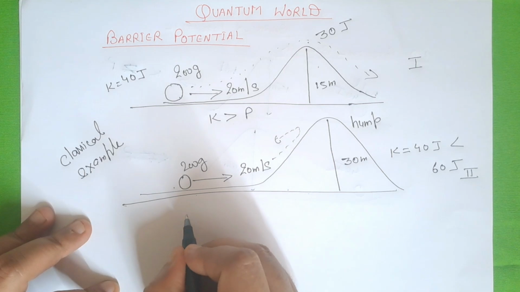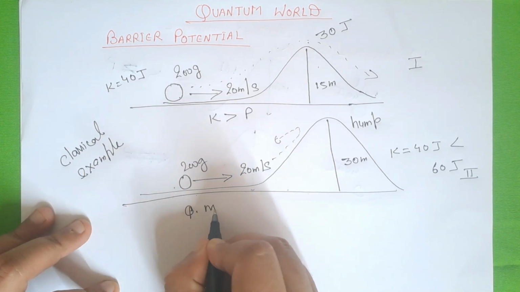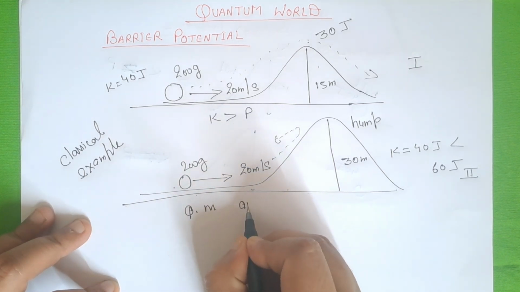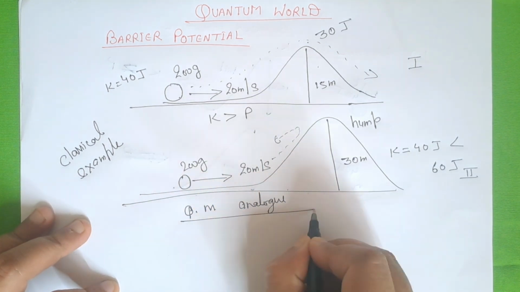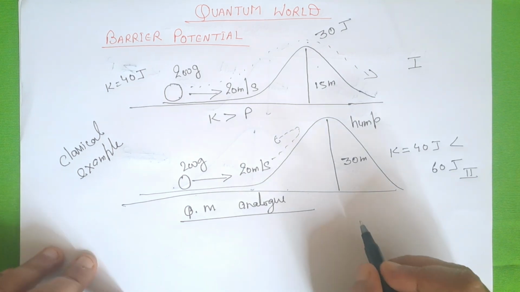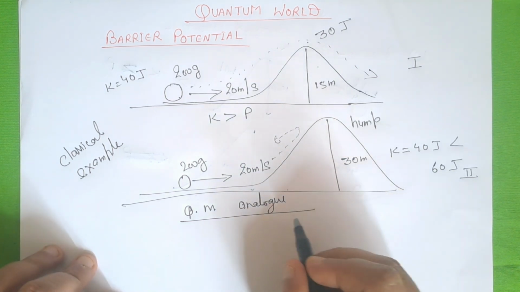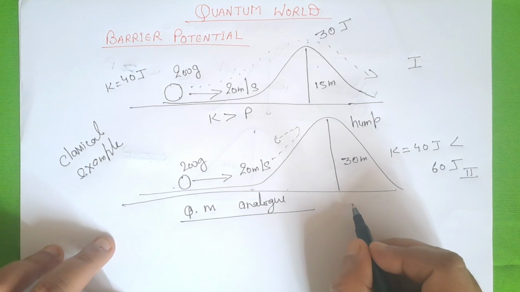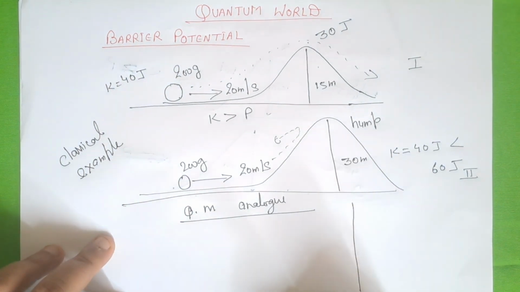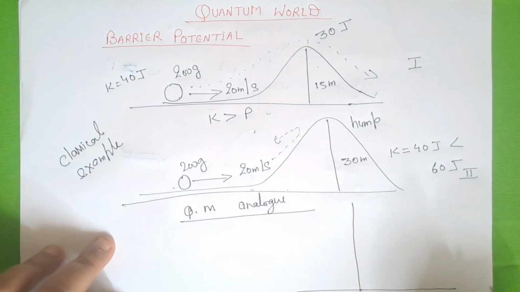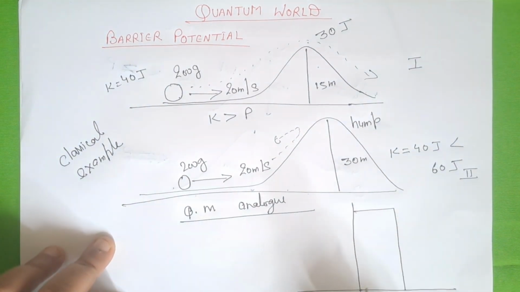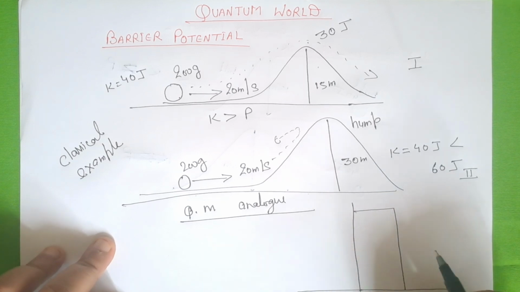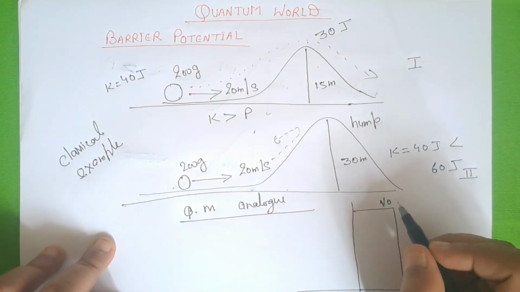There is a quantum mechanical analog of this. Similarly, in quantum mechanical case, we can visualize a barrier potential which has certain potential V0.